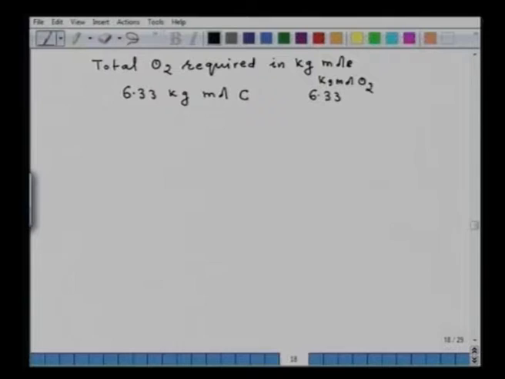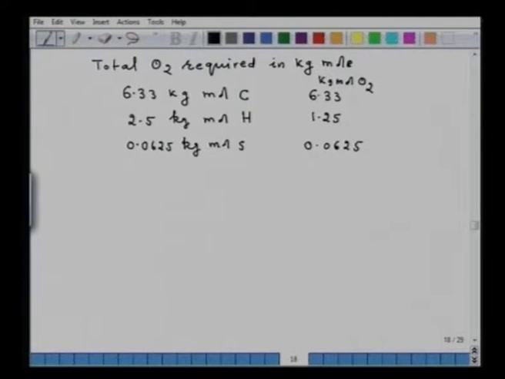From the stoichiometric reaction, 1 mole carbon, 1 mole oxygen, so 6.33 kg mole of carbon will need 6.33 kg mole of oxygen. Similarly, 2.5 kg mole of hydrogen will need 1.25 kg mole of oxygen. Similarly, 0.0625 kg mole of sulfur will need 0.0625 kg mole of oxygen.